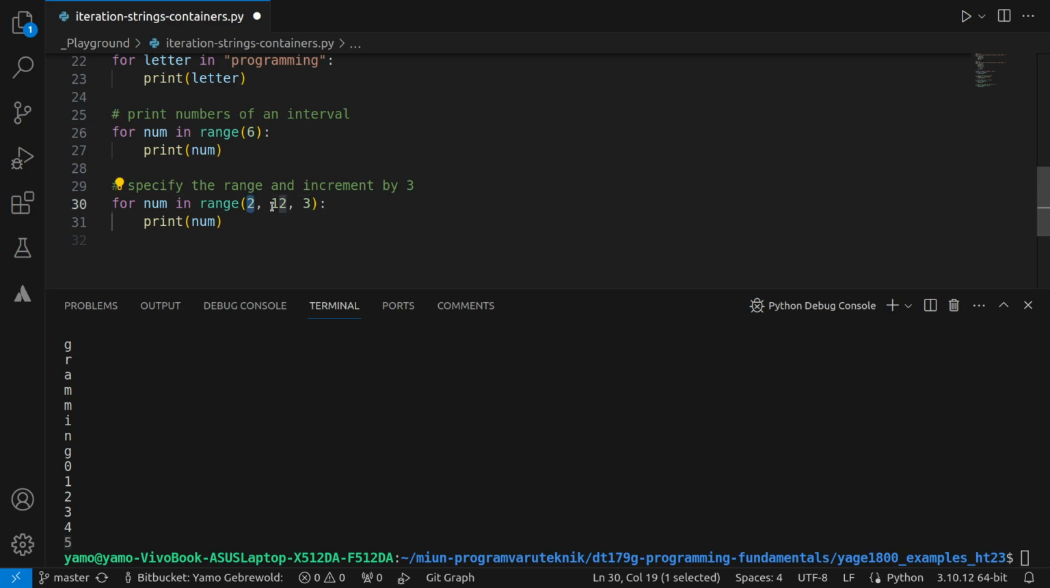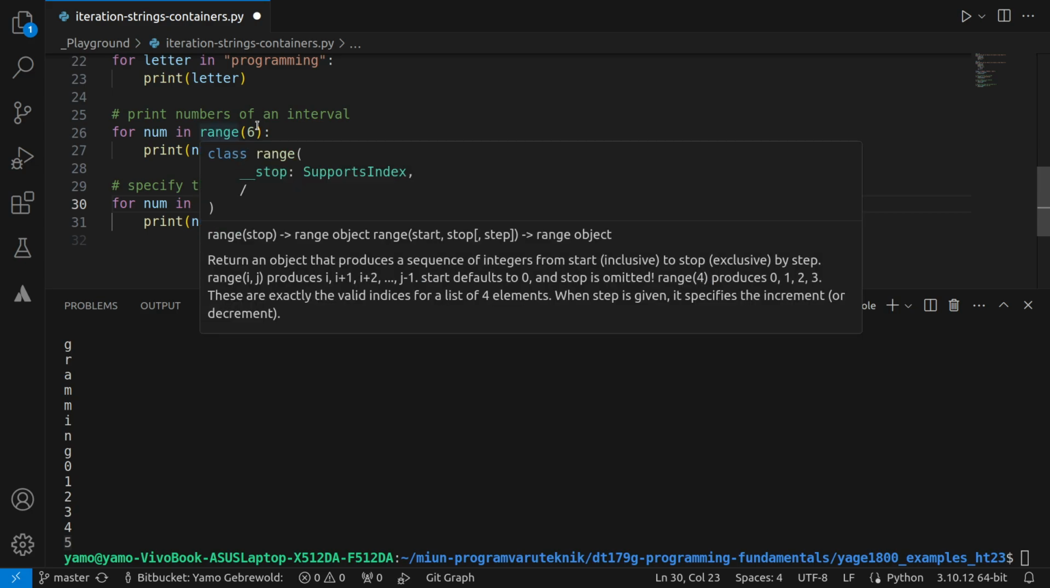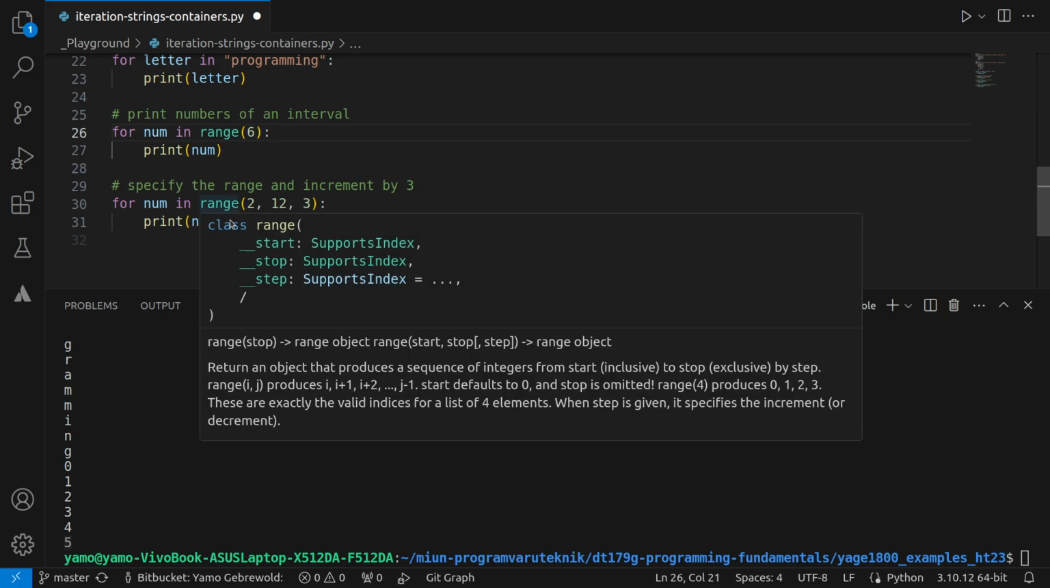So here I say 2, so it will go from 2 and stop at 11, if I'm not mistaken, and it will also increment by 3. The default is that it increments by 1, but now you can say how many steps it should move forward. Should it move by 1, like 0, 1, 2, 3, 4, or by 2, so 0, 2, 4, 6, or by 3, so 0, 3, 6, 9.